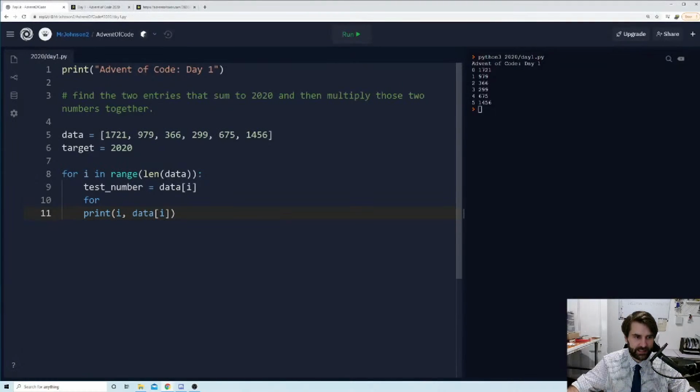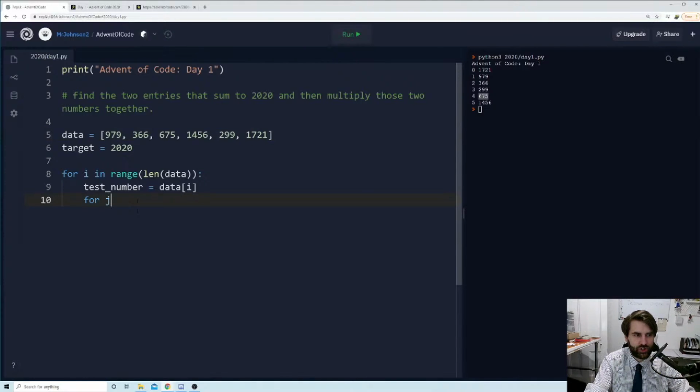Okay, so we've printed out data I down here, and we know that we're going through and looking at each one in turn. Now when we've got each of those numbers, so when we've got 1721, we're going to try adding it to the others. Now I'm going to change 1721 and put it right at the end of the array, because I don't want the test to pass straight away. I want to make sure it's working in the worst case scenario, so maybe we put this at the end, 299, because I know that those two added together will be the correct answer. I'm just going to do that so that the test doesn't just pass and I've programmed it badly. This will make me program it well.